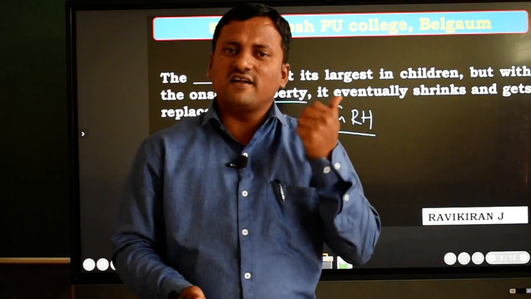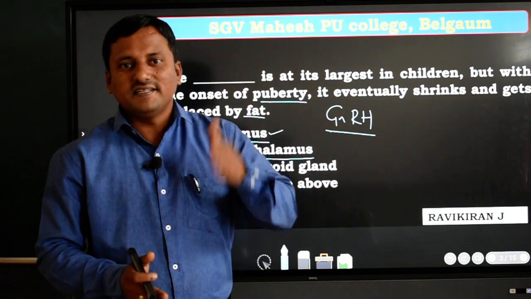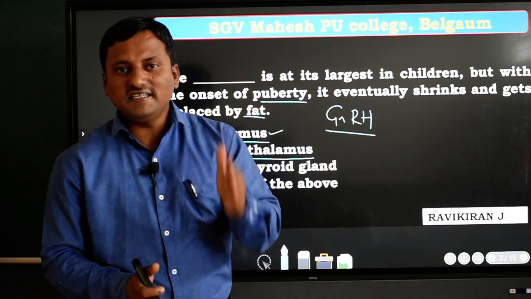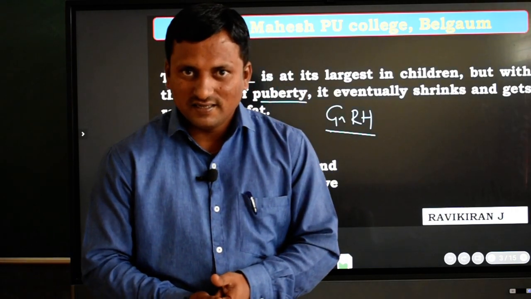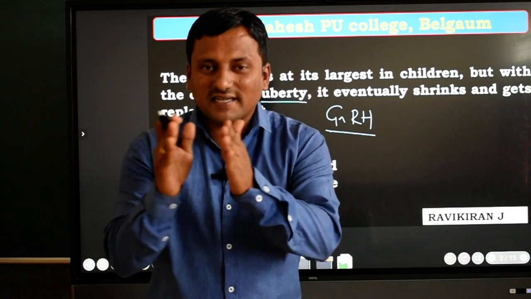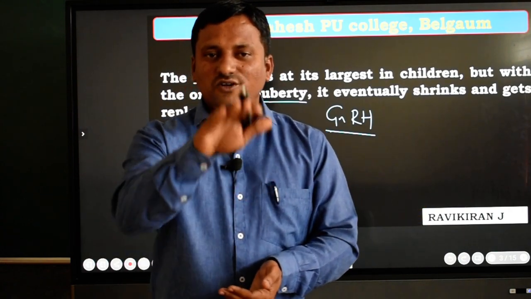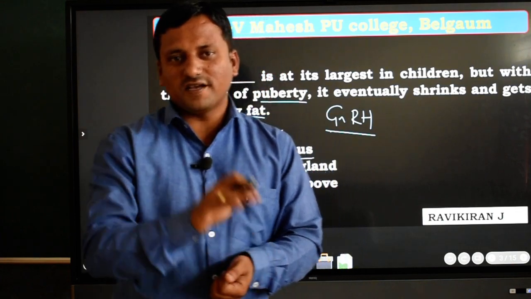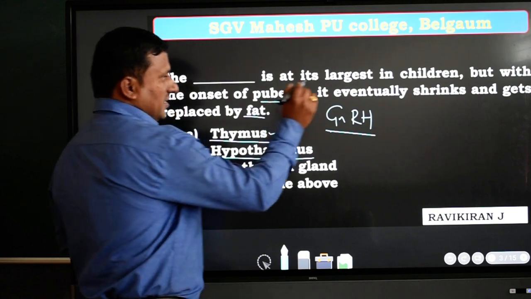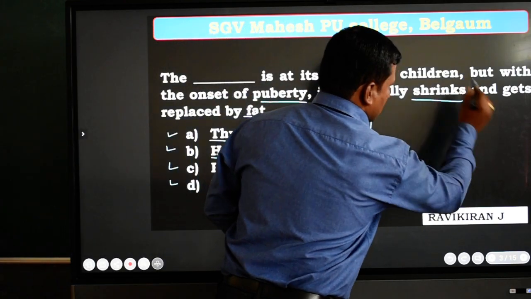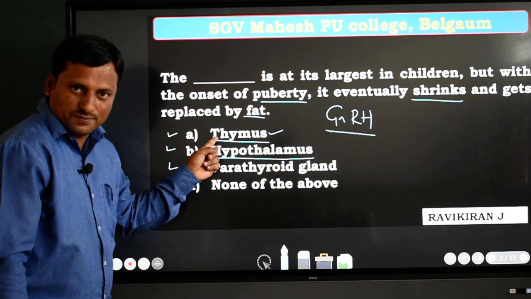Because the thymus gland degenerates, and the thymosin hormone loses its activity and becomes inactive. Then that part shrinks and is converted to fat. Which part is it? Thymus.